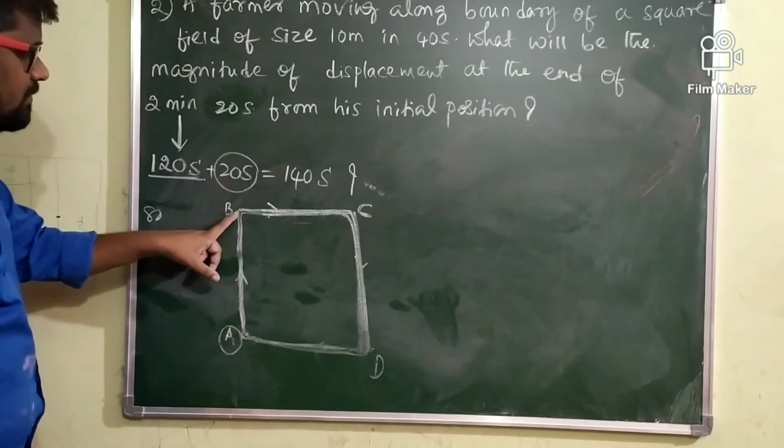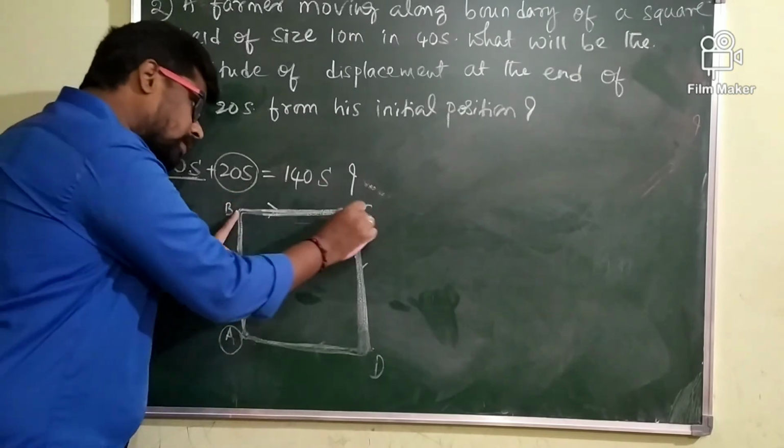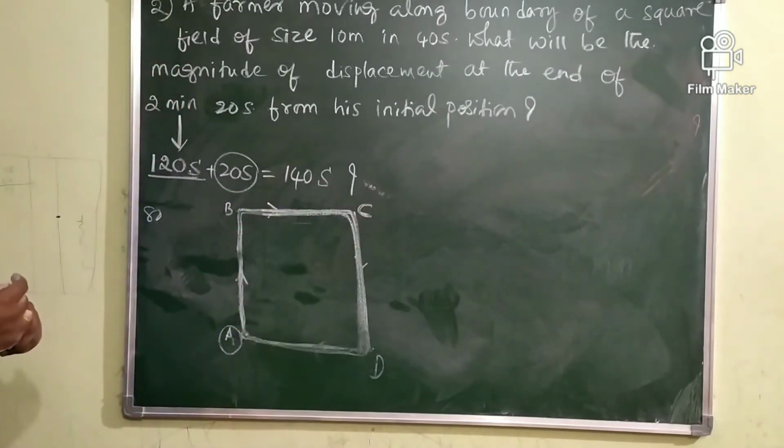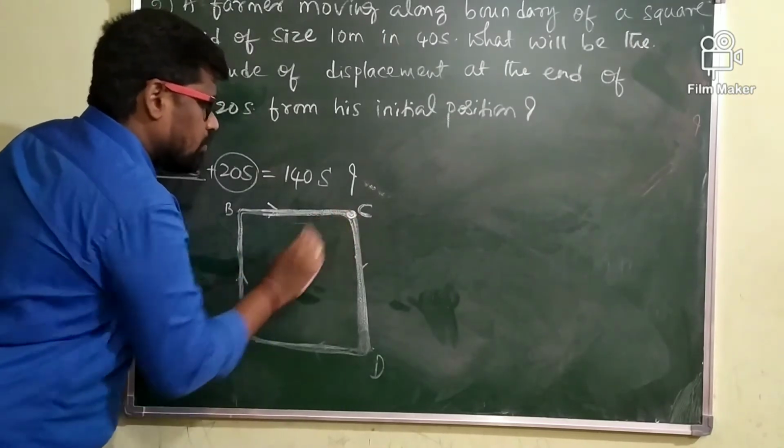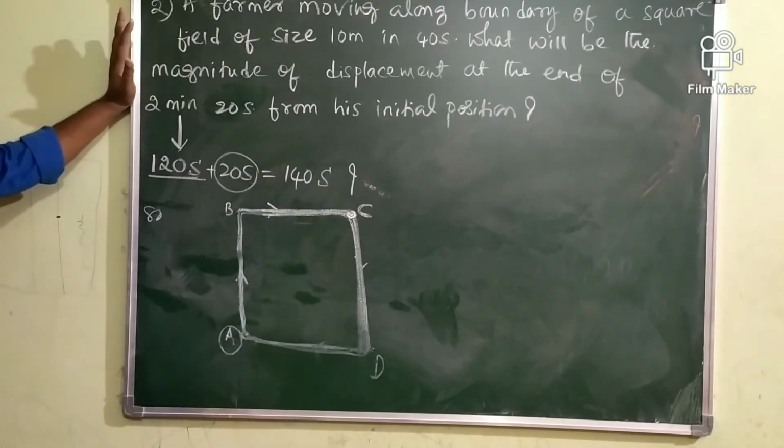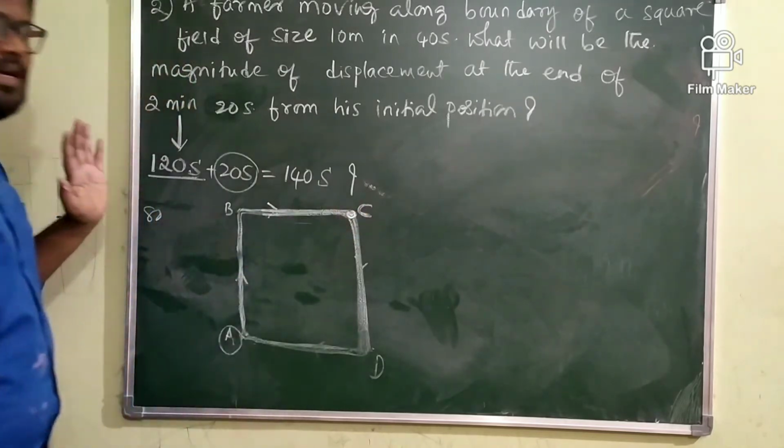After 10 more seconds he will come to B. After 10 more seconds he will come to C. What is the final position of the farmer after 140 seconds? The final position of the farmer after 140 seconds is C. It means the farmer will come to C.